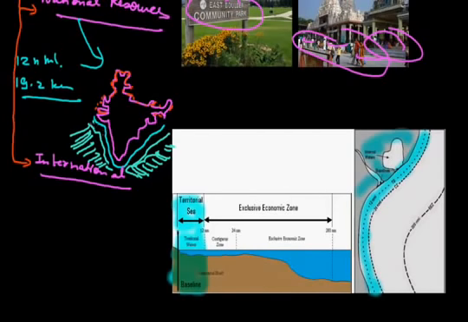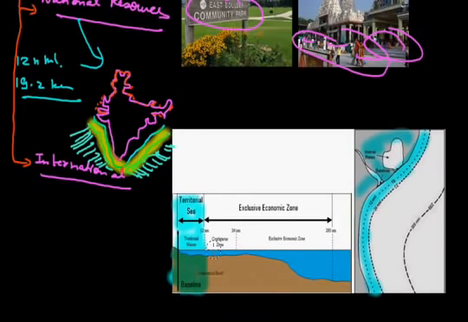Now this central part is the exclusive economic zone. So above the exclusive economic zone come the international resources. Let us understand it through this diagram.